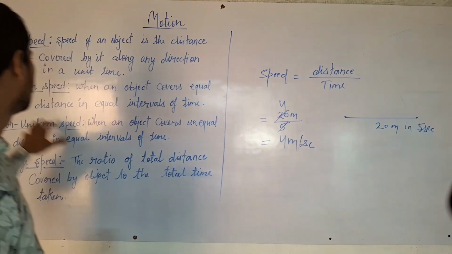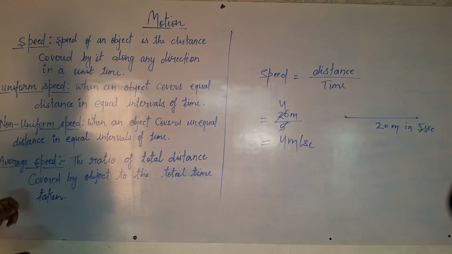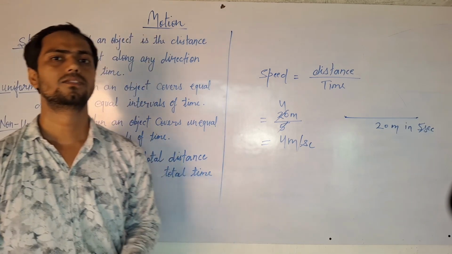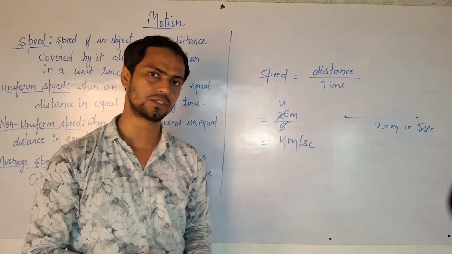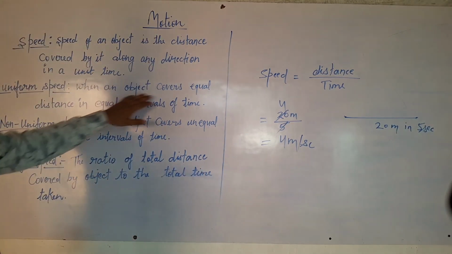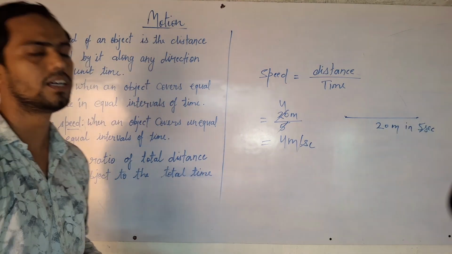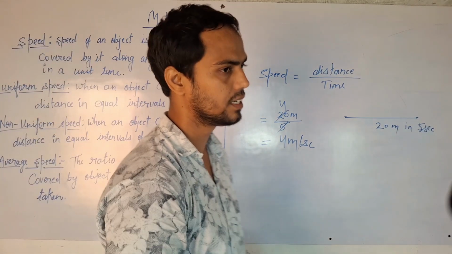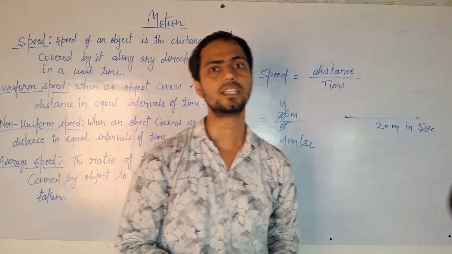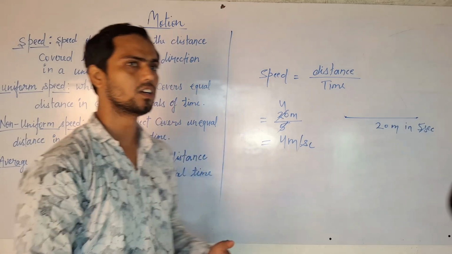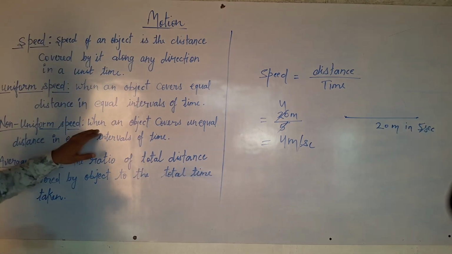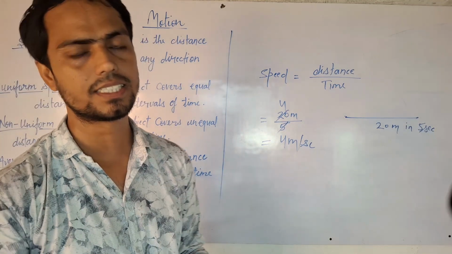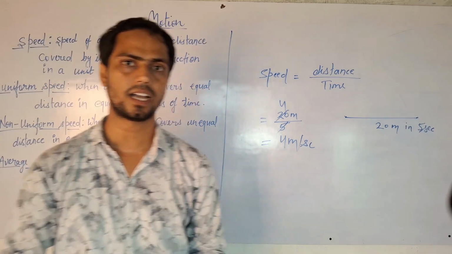And there is uniform speed, non-uniform speed and average speed. What is uniform speed? Same as what we discussed in uniform motion: when an object covers equal distance in equal time, the speed is said to be uniform speed. And non-uniform speed, same, is when an object covers unequal distance in equal time.